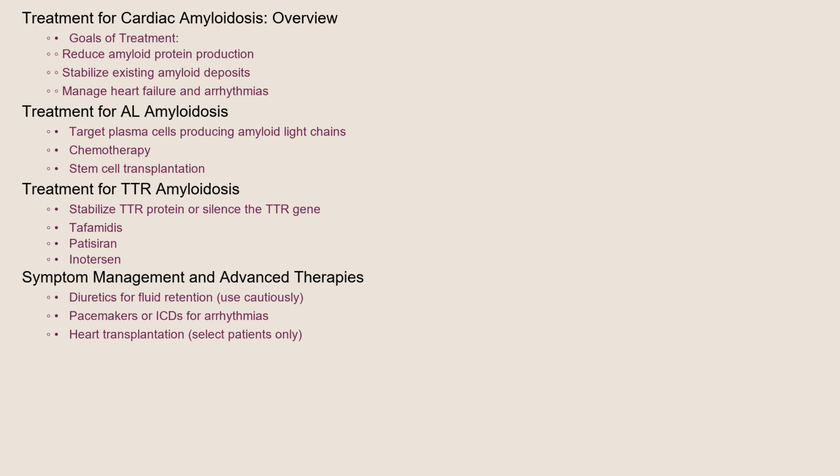Treatment for cardiac amyloidosis aims to reduce the production of amyloid proteins, stabilize existing amyloid deposits, and manage the symptoms of heart failure and arrhythmias. For AL amyloidosis, chemotherapy or stem cell transplantation may be used to target the plasma cells producing the amyloid light chains. For TTR amyloidosis, medications like tafamidis, patisiran, and inotersen are available to stabilize the TTR protein or silence the gene that produces it. Diuretics can help manage fluid retention, but they must be used cautiously.